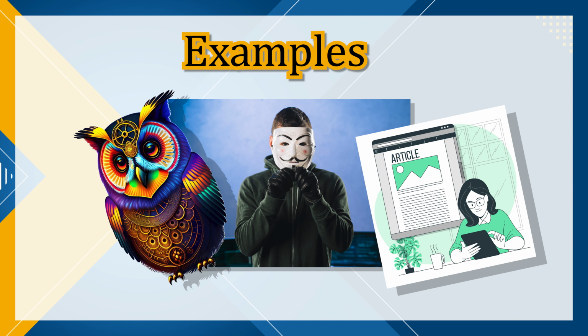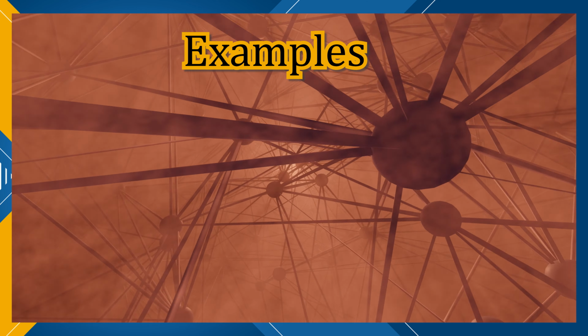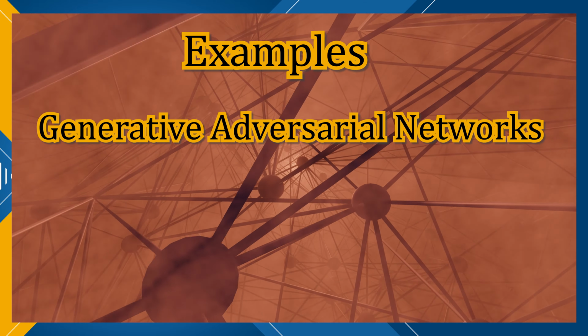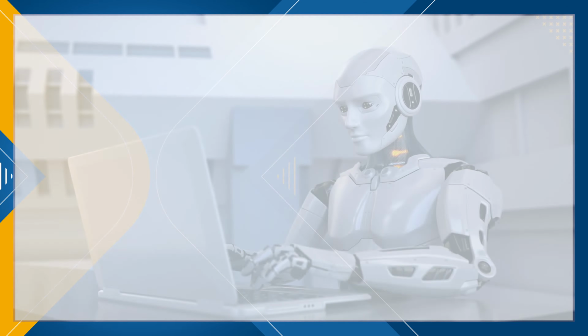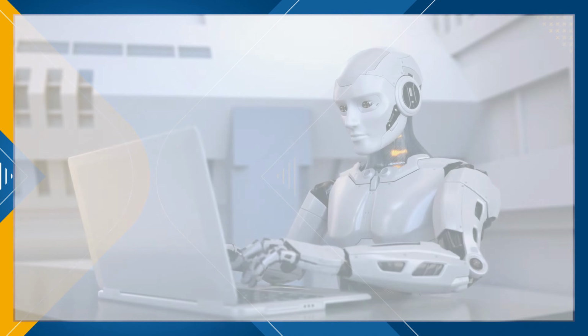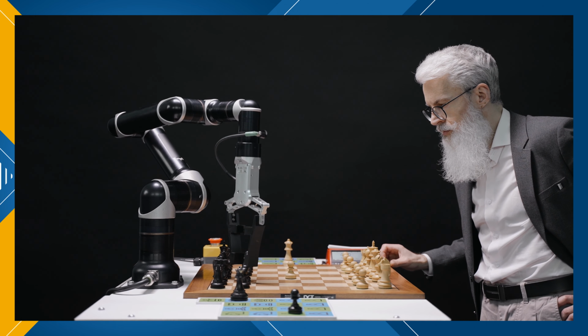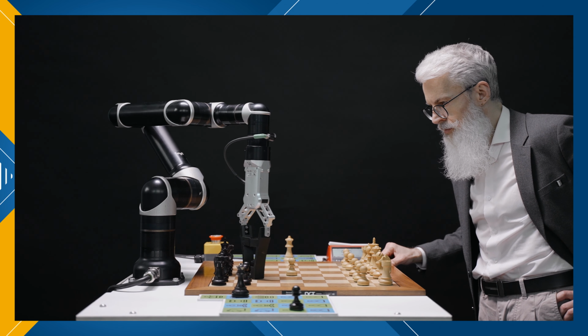Generative AI examples. Two popular models within generative AI are generative adversarial networks and autoencoders. These models play a significant role in creating realistic content and solving complex problems. AI is a powerful force shaping our digital landscape, and generative AI opens new possibilities for creativity and problem solving.